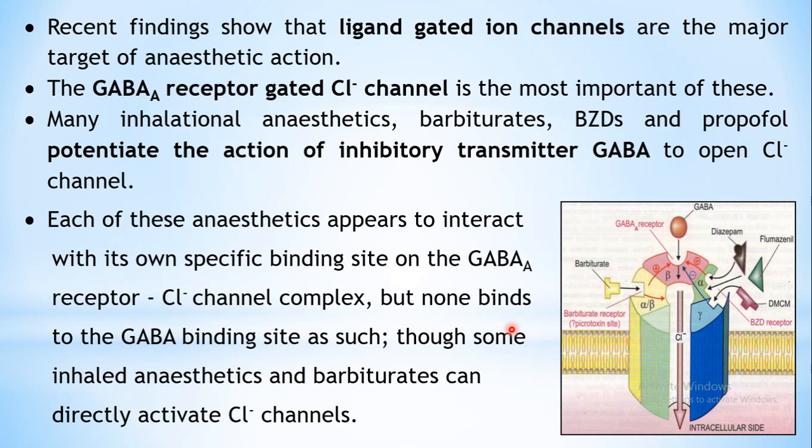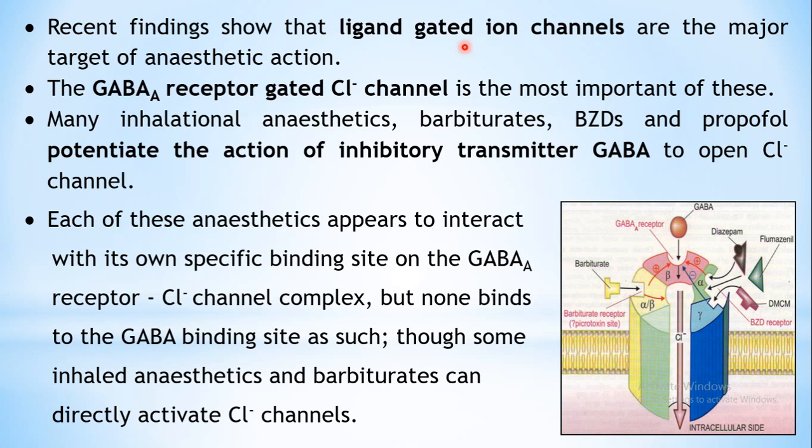Now coming to the actual mechanisms of action. Recently it has been found that general anesthetics act through ligand gated ion channels. That is, they control these ligand gated ion channels, so that these are the major target for the anesthetic action. Several types of ligand gated ion channels are found in the CNS. As you are already aware, there are chloride channels, calcium channels, sodium channels. Likewise there are many types of channels.